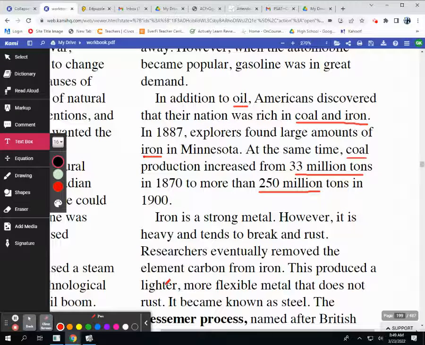In addition to oil, Americans discovered that their nation was rich in coal and iron. In 1887, explorers found large amounts of iron in Minnesota. At the same time, coal production increased from 33 million tons in 1870 to more than 250 million tons in 1900.